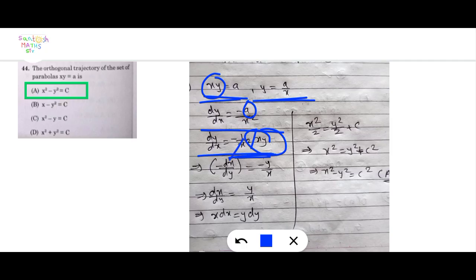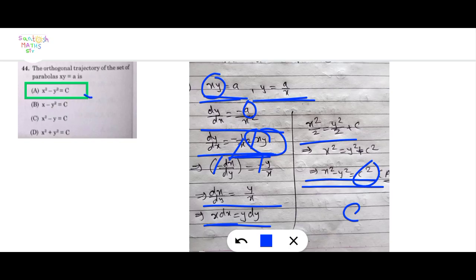Here x cancels, so dy by dx equal to minus y upon x. For the orthogonal trajectory, replace dy by dx with minus dx by dy, so minus dx upon dy equal to minus y upon x. The minus signs cancel, giving x dx equal to y dy. Apply integration: x square upon 2 equal to y square upon 2 plus c, so x square equal to y square plus c square, x square minus y square equal to c square. That is c square, written here as c.